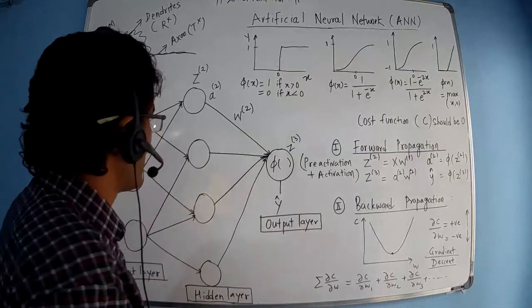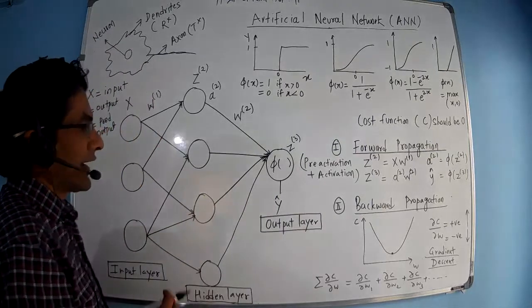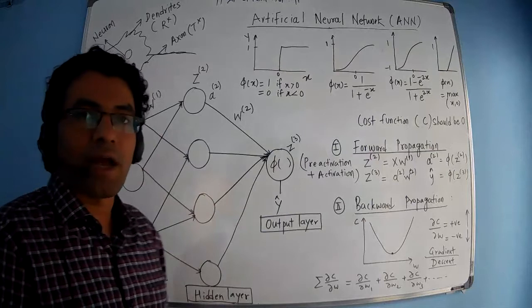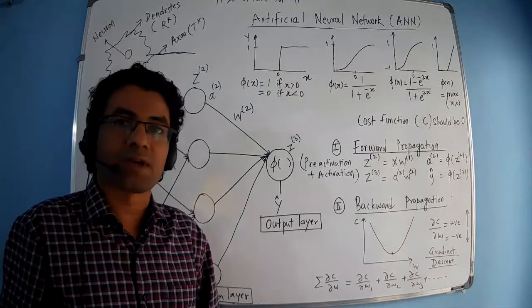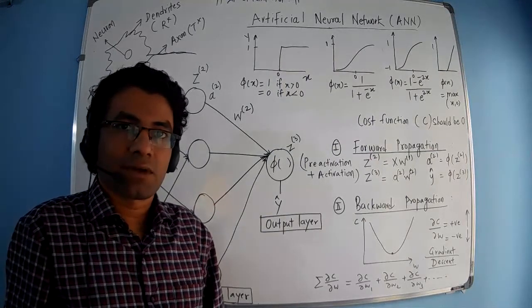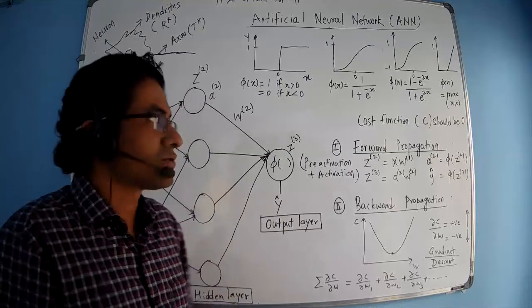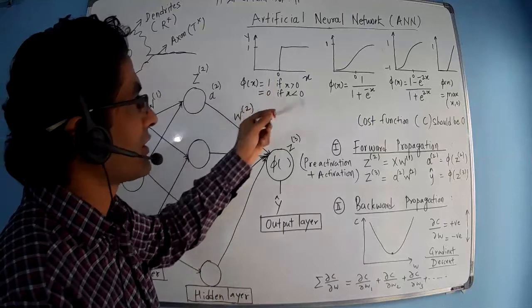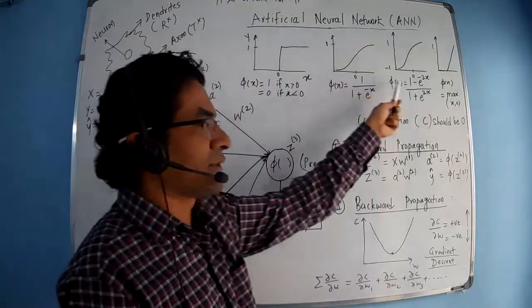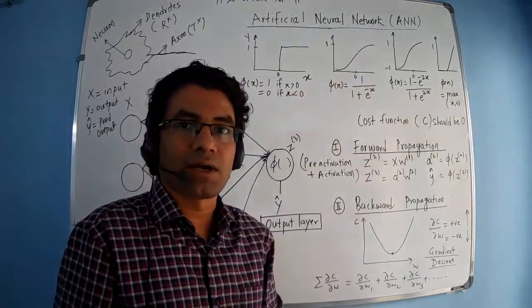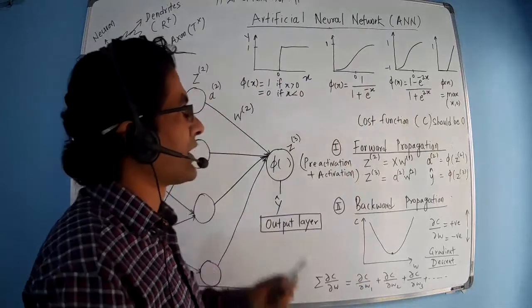First of all, we have a function called the activation function. What activates these neurons? We require something to activate them, and for that we require some function. Those functions are called activation functions. There are multiple activation functions. I have drawn the required activation functions which we normally use in ANN design or deep learning model design.